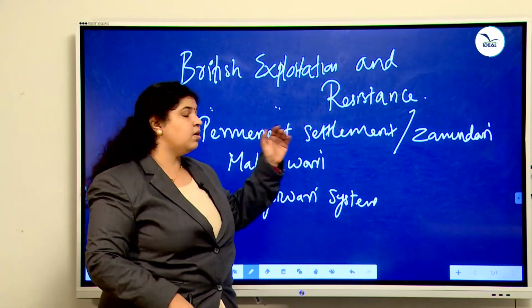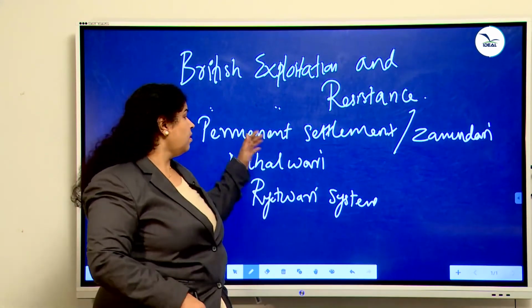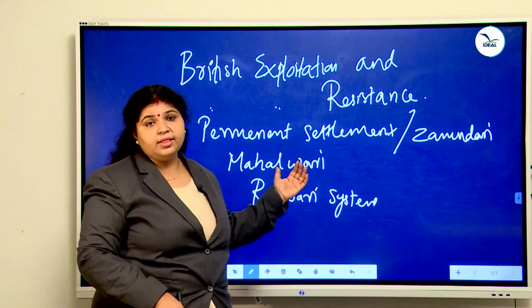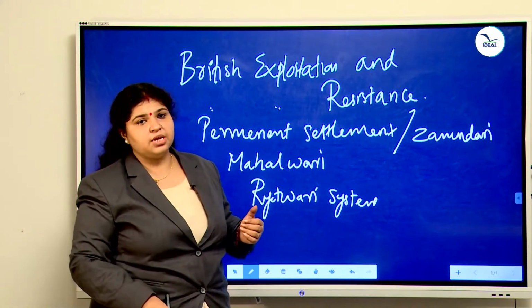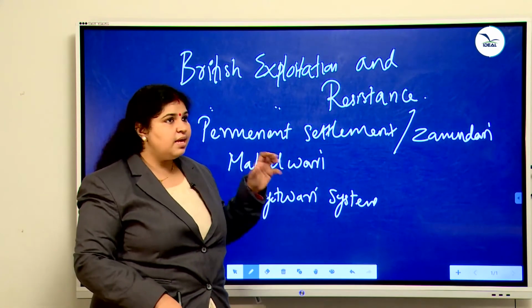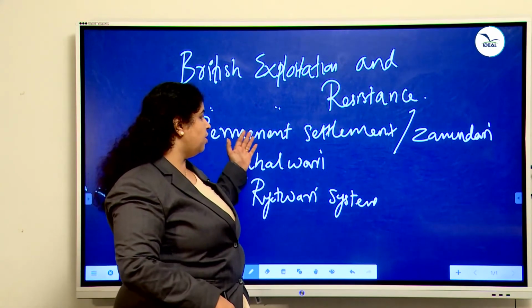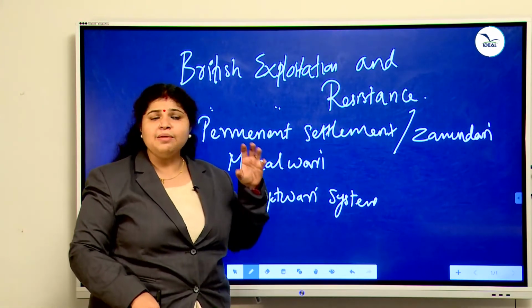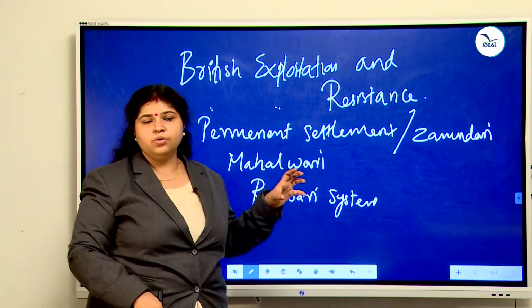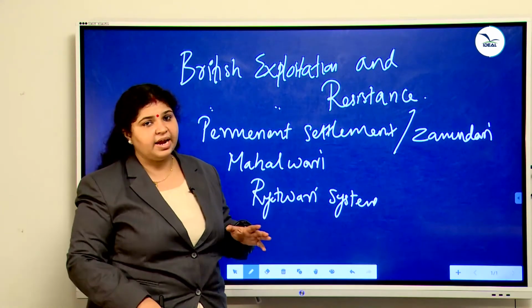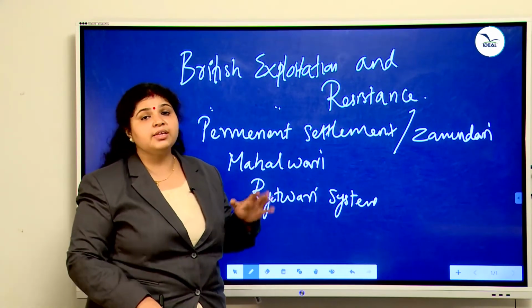Permanent settlement or zamindari system. This system they introduced in the northeast region, that is Bengal, Bihar and Orissa. In these regions the British introduced the permanent settlement or zamindari system. The name indicates zamindar. In this system, zamindars were made the owners of land. Zamindars collected the taxes.